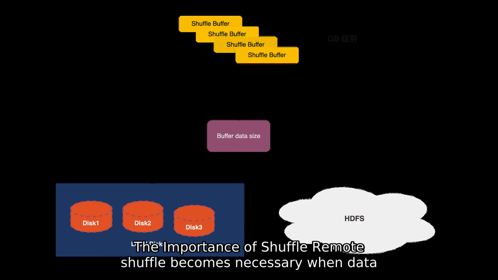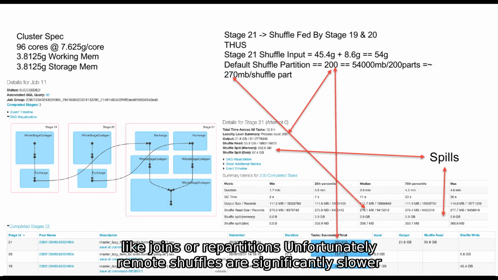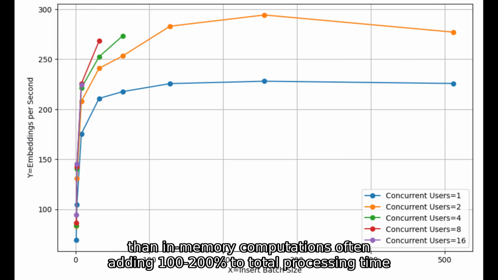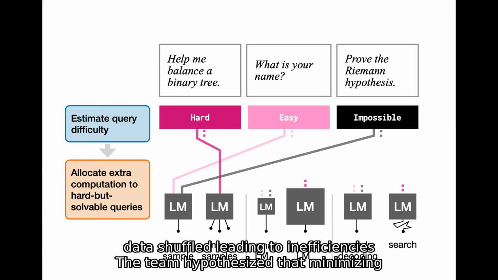The importance of shuffle. Remote shuffle becomes necessary when data needs to be exchanged between Spark instances, especially during transformations like joins or repartitions. Unfortunately, remote shuffles are significantly slower than in-memory computations, often adding 100 to 200% to total processing time. As Nielsen's cluster size increased, so did the amount of data shuffled, leading to inefficiencies.